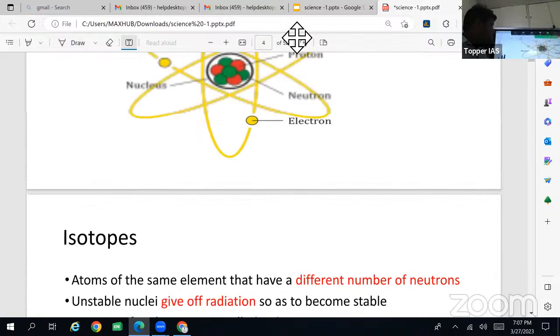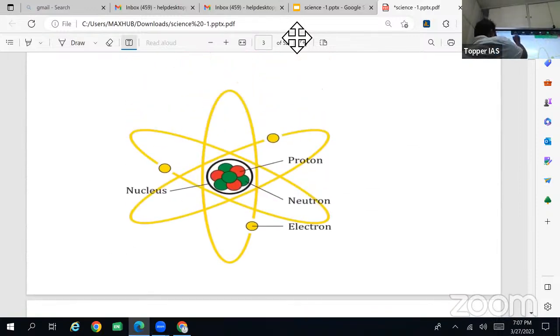Here there are 2 terms: atomic number and mass number. Again, a previous year question: which of the following defines atomic number? So what is atomic number?